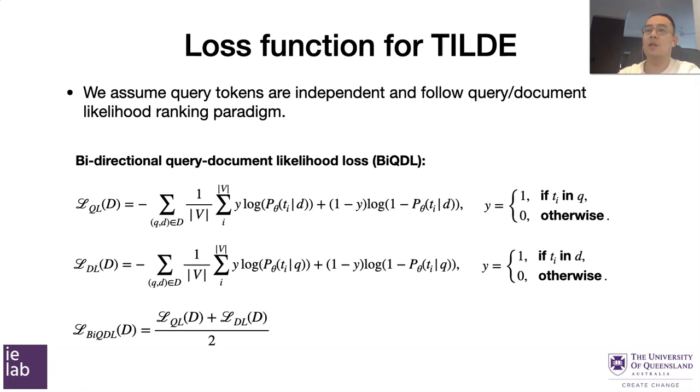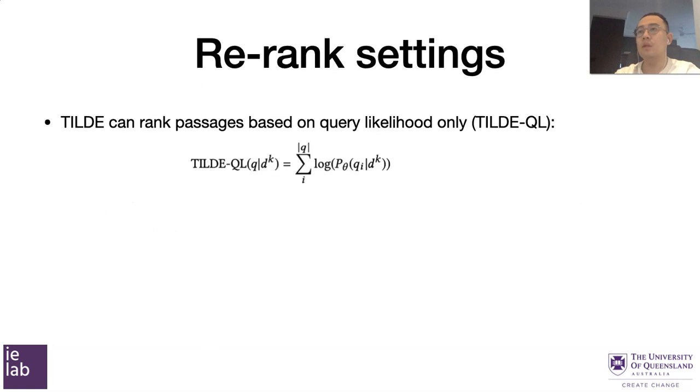And the BiQDL is just the sum of the both directions divided by 2. So after training with this loss function, TILDE can estimate query likelihood given a document text, and it can also estimate document likelihood given the query text. So this means TILDE can have different re-ranking settings.